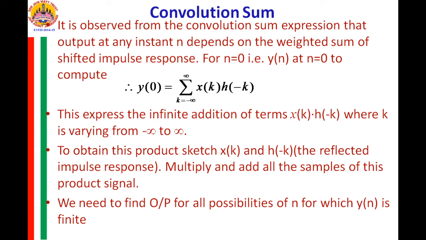Now to obtain the overall output y of n, we need to find all the possibilities of n for which y of n has finite value and obtain the product signal and this addition for all such values of n. So for every value of n, we have to shift the impulse response, multiply with the input signal, and add the samples of the product signals together.